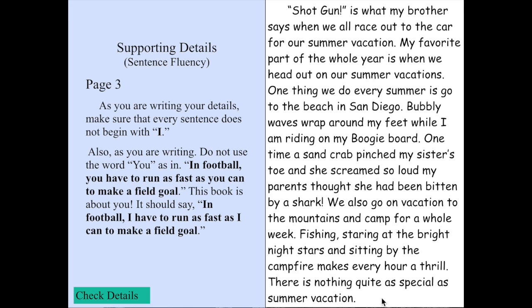So remember, at the end of each of your pages of your interests, you're going to have some type of a quick conclusion, which is a last thought, overall thought. So now write your details on page 3 for your second topic.